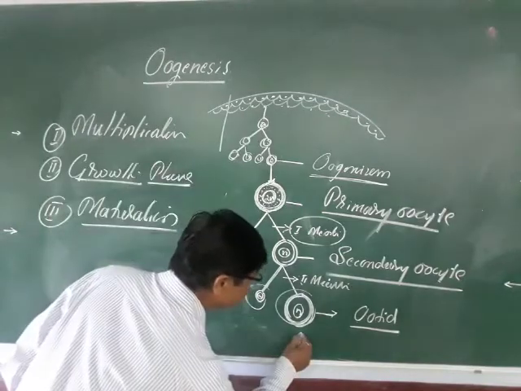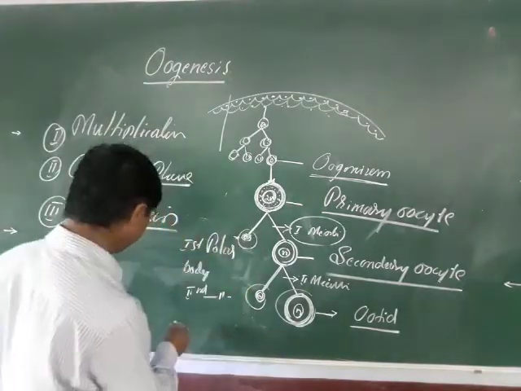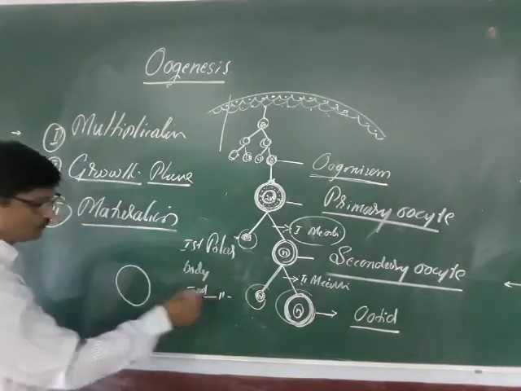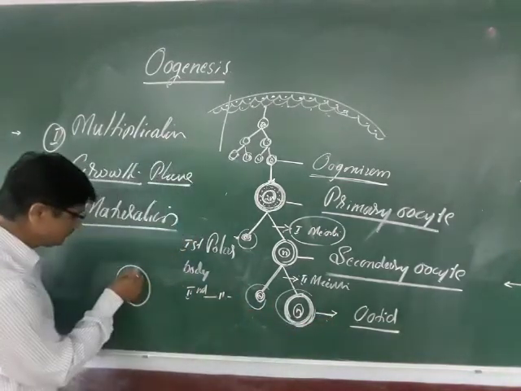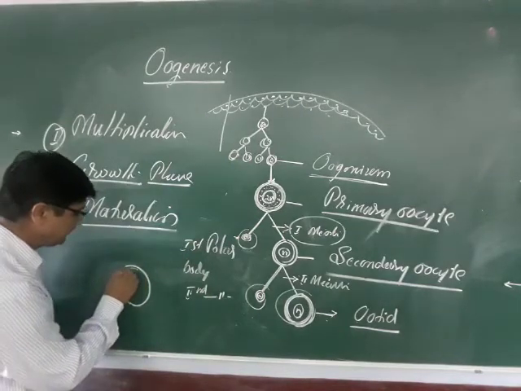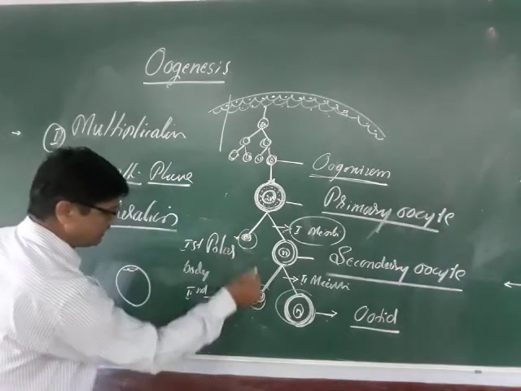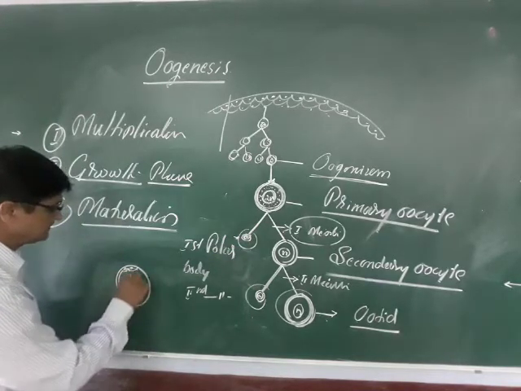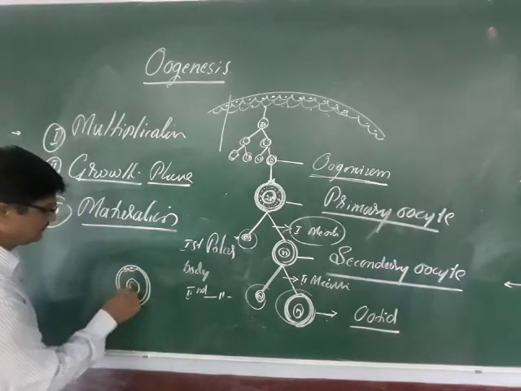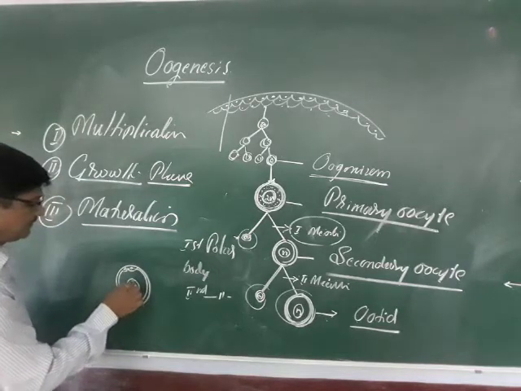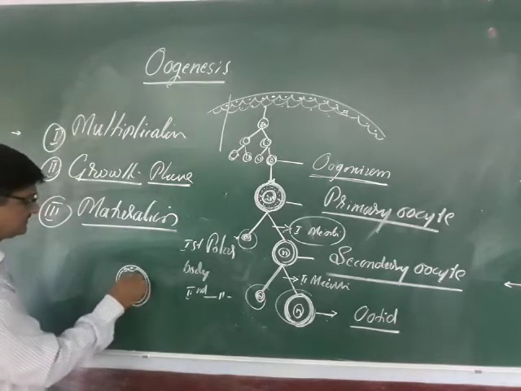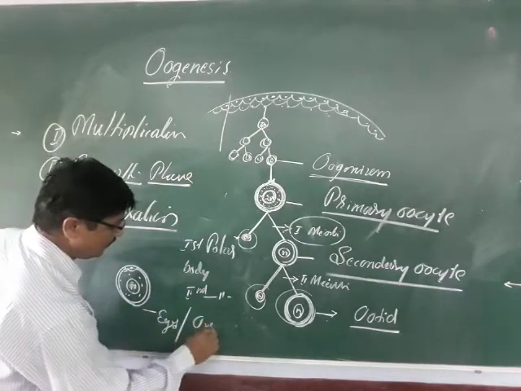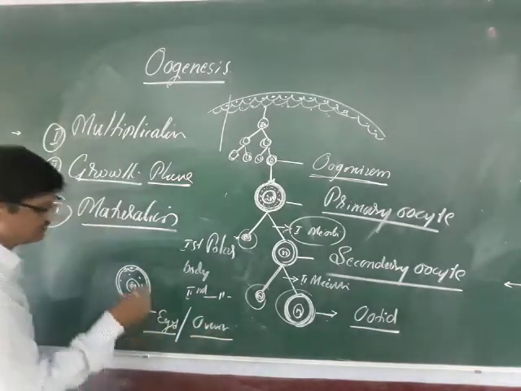I will draw one more structure here. If you consider this the ootid, it is accompanied by the two polar bodies, with the nucleus in the haploid state, remember, haploid state, and this is called the egg or ovum.